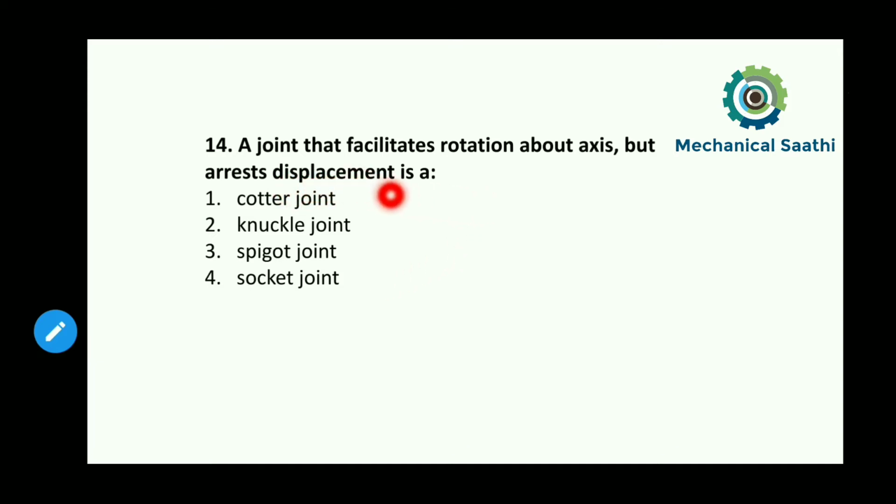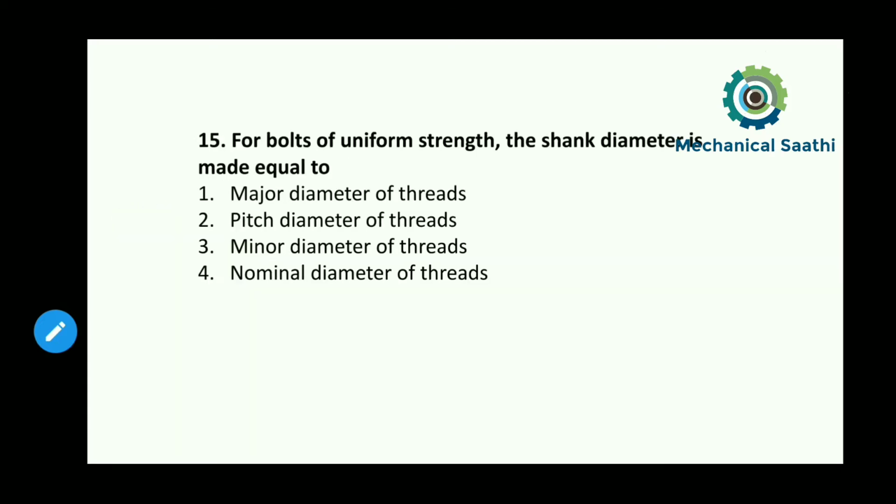Okay, and it facilitates rotation about the axis, as well as it facilitates a turning moment at that joint. So it is only arresting the displacement of the shafts. From that point, option 2 can be our answer. So for question number 14, option 2 will be the correct answer, that is knuckle joint. Next, there is question number 15.